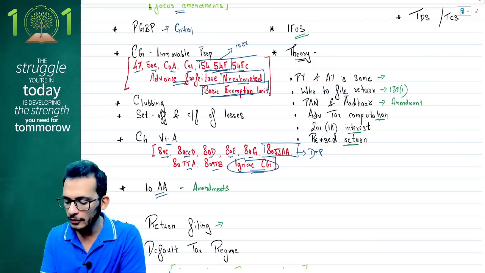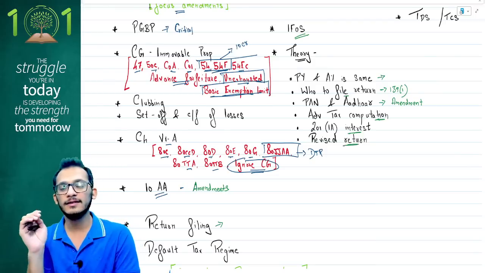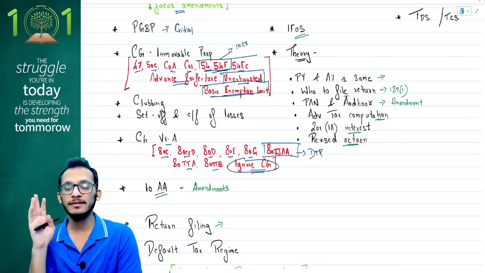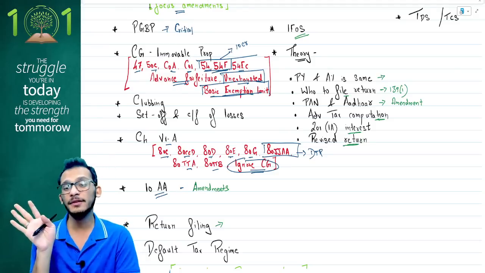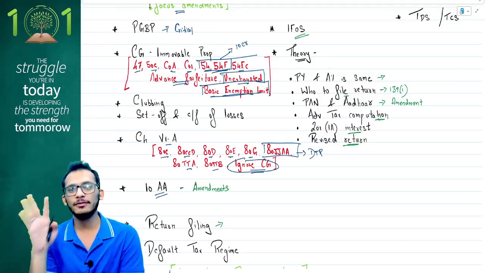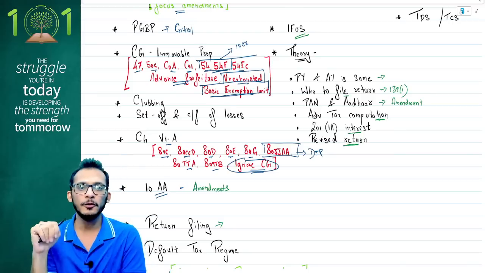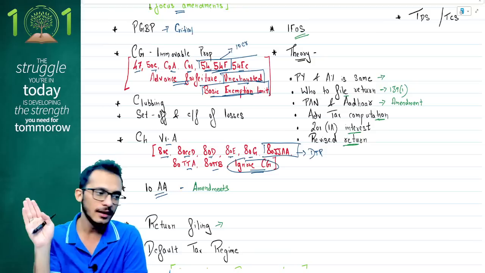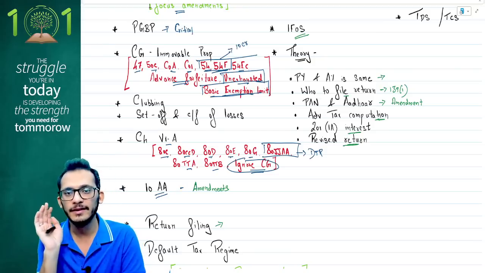And the final is, how do you file revised returns? Who all can file revised returns? When can you file revised returns? For what all can you file revised returns? These are the theory questions which I feel is sufficient if you cover for your exams. Any of these questions will come. Again, like I told you for 4B, 2 theory questions will be given, and you can choose any one of the 2 theory questions. One of these is what you're expecting.